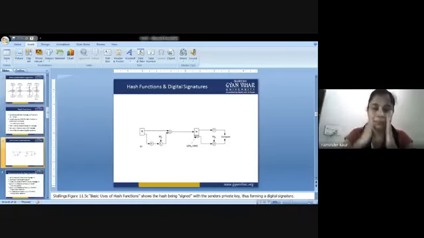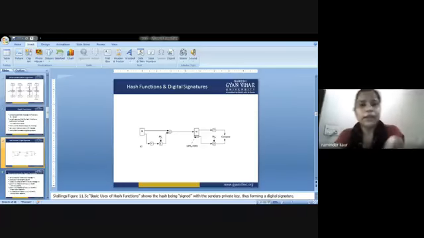There is a designing illustration that will demonstrate the hash function. There will be a data block, and to that data block I apply the mathematical hash function, and in the end I receive the hash value.